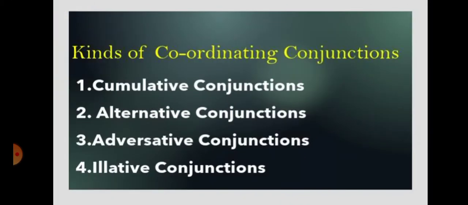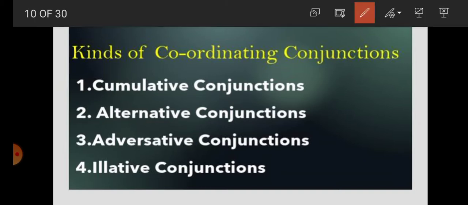Now students, how many kinds of coordinating conjunction are there? Here in this video we are going to read about the kinds of coordinating conjunction. There are four kinds: number 1, cumulative conjunction; number 2, alternative conjunction; number 3, adversative conjunction; and number 4, illative conjunction. Now one by one we will read here.